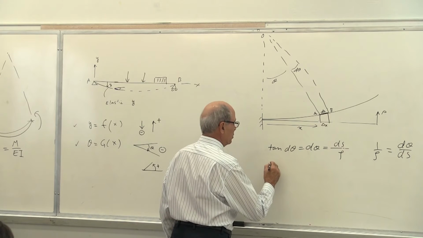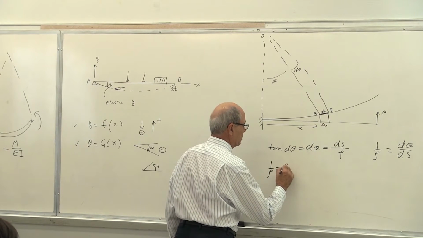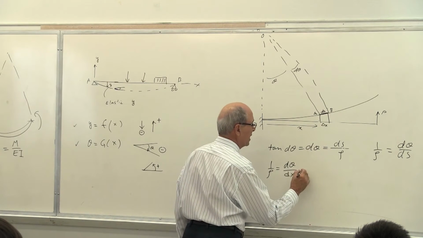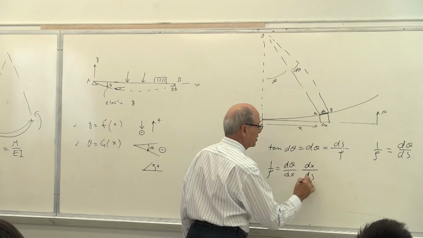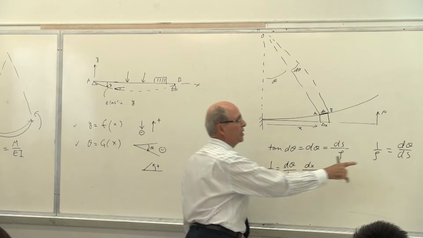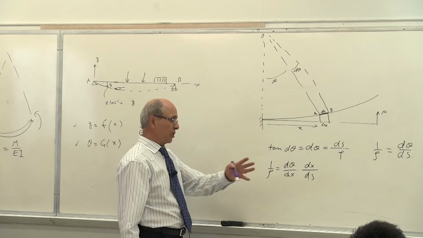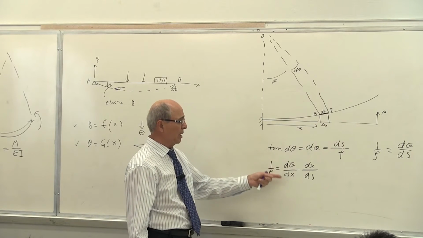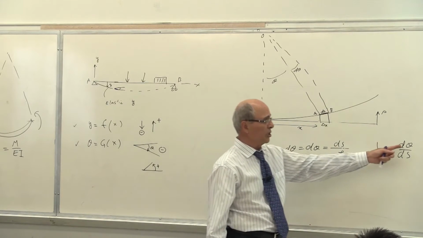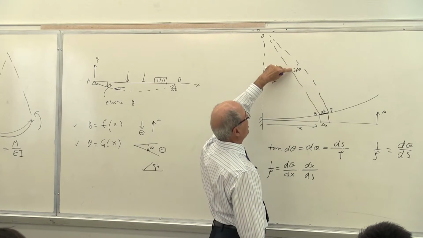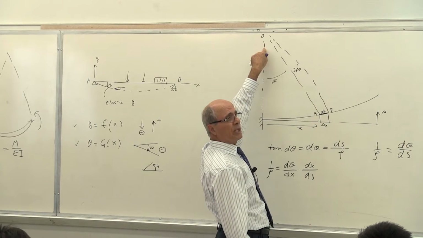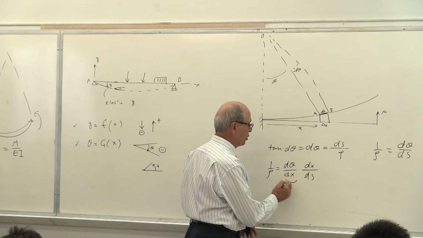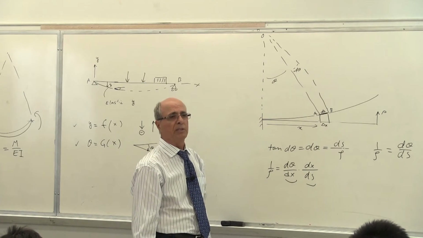Anyhow, in order to solve the problem, we do it this way. First, we write 1 over rho equal to d theta divided by dx. I'm going to divide that by dx, then dx over ds. As you see, I have multiplied and divided this quantity by ds. This is not in your notes, so you want to write it down for future, more advanced courses. So d theta over dx times dx over ds. This is from this triangle: tangent of this angle equals ds over rho, yes or no? Then all I did was divide and multiply by dx. So now I have two quantities to work out, this quantity and that quantity, yes or no?